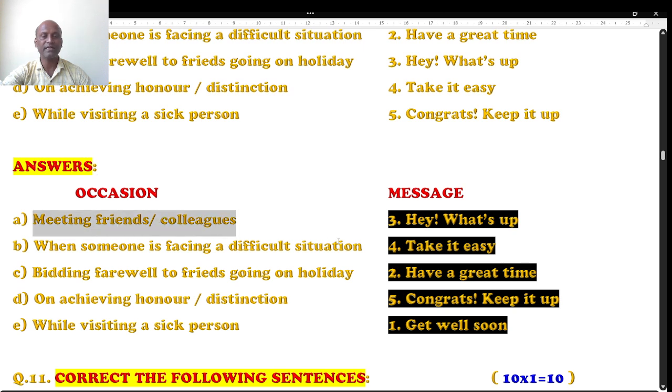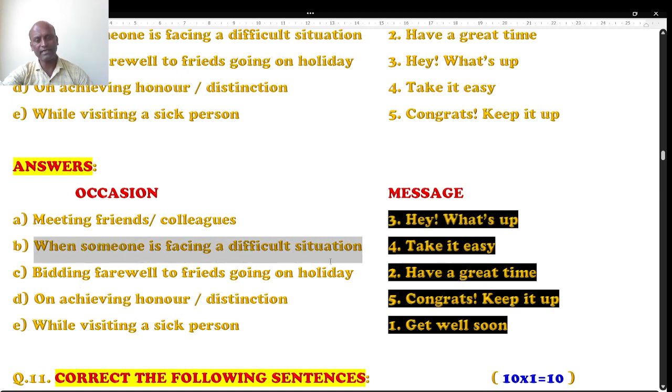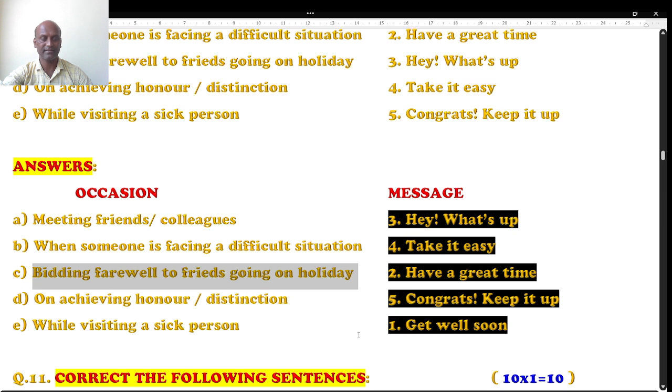Meeting friends and colleagues. When you meet friends and colleagues, hey, what's up? Of course, the right one. When someone is facing a difficult situation, we say, don't worry, take it easy. Bidding farewell to friends going on holidays. Somebody is going on holidays. You say bye-bye, right? How do you say that? Have a great time is the right message.